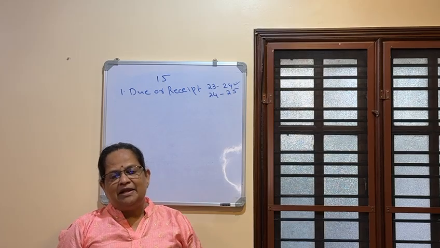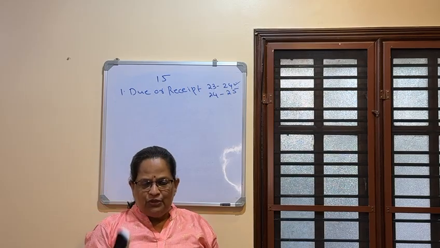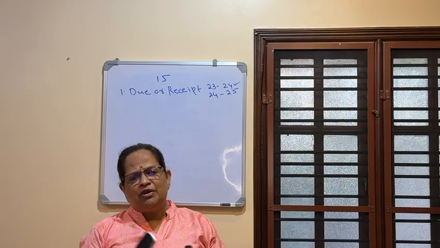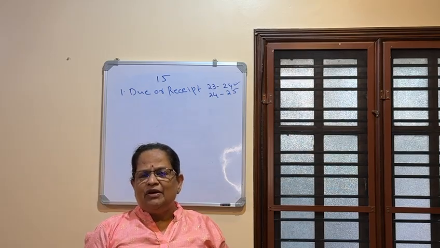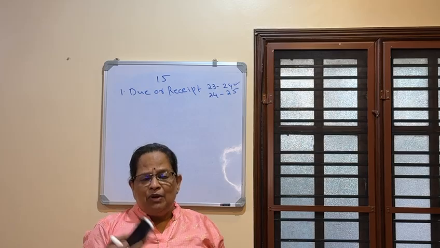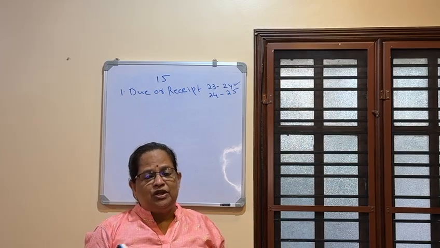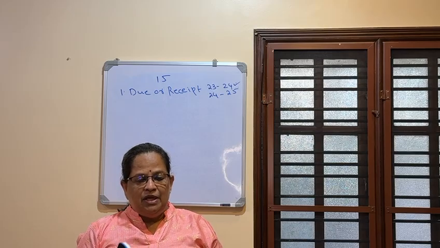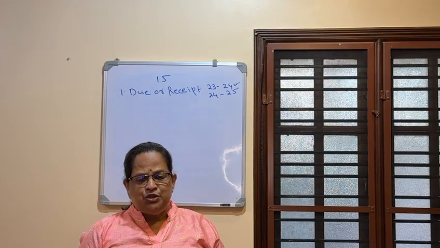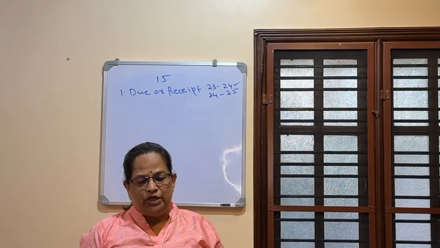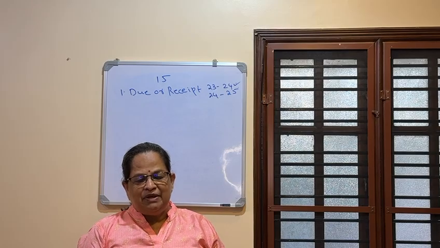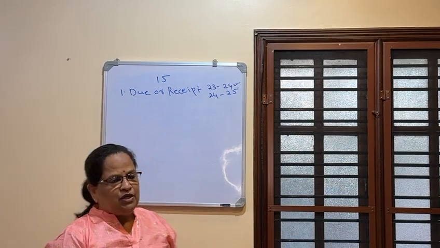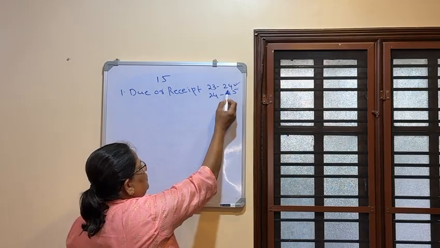Now, if advance salary is received in 23-24, I told you advance salary is a concept some organizations follow. When you are in hospital, when there is a death in the family or any emergency, employees will ask for 2-3 months advance salary from the employer. That is the concept of advance salary. So if advance salary is received in 23-24 for the previous year 24-25, it is taxed in the previous year 23-24 because it is received then.